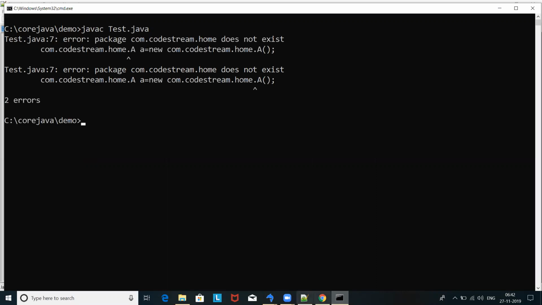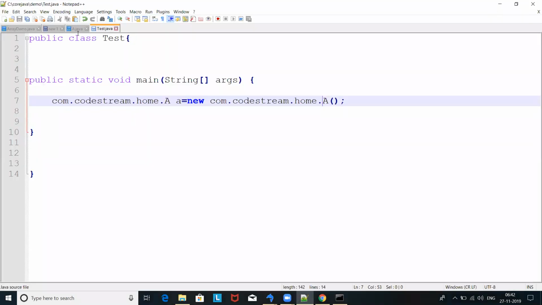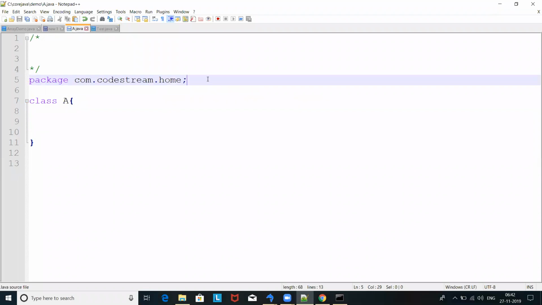Now look at this, it's still a problem. It says package com does not exist. Earlier it was a different error, the previous error, when you try to access it directly. But now the error is that the package does not exist. This is the problem we get when you add a package instruction to a class.